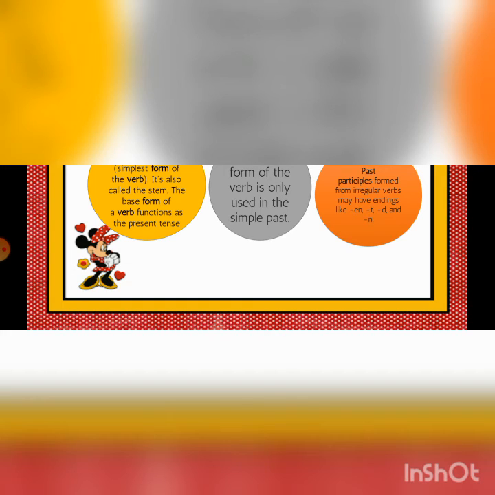My kids, some irregular verbs are not changed. For example, if I say hit, what will be the second form? Hit. Third form, hit. Read, read, read. So they are not changed. Okay, let's move further. Here are some examples. Cost, cost, cost, it remained the same. Hit, hit, hit, it remained the same. Sleep, slept, slept. So sometimes the second form and third form of a verb remain the same. Sweep, swept, swept. Bring, brought, brought. I will give you an example. Go, went, gone. So both are irregular.